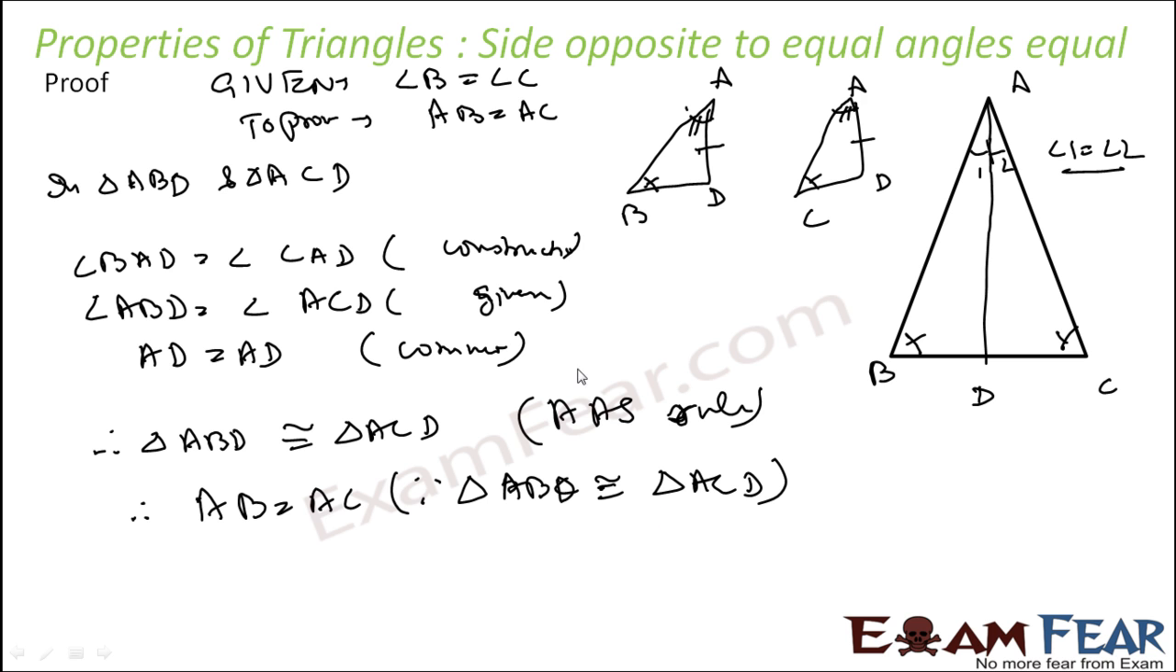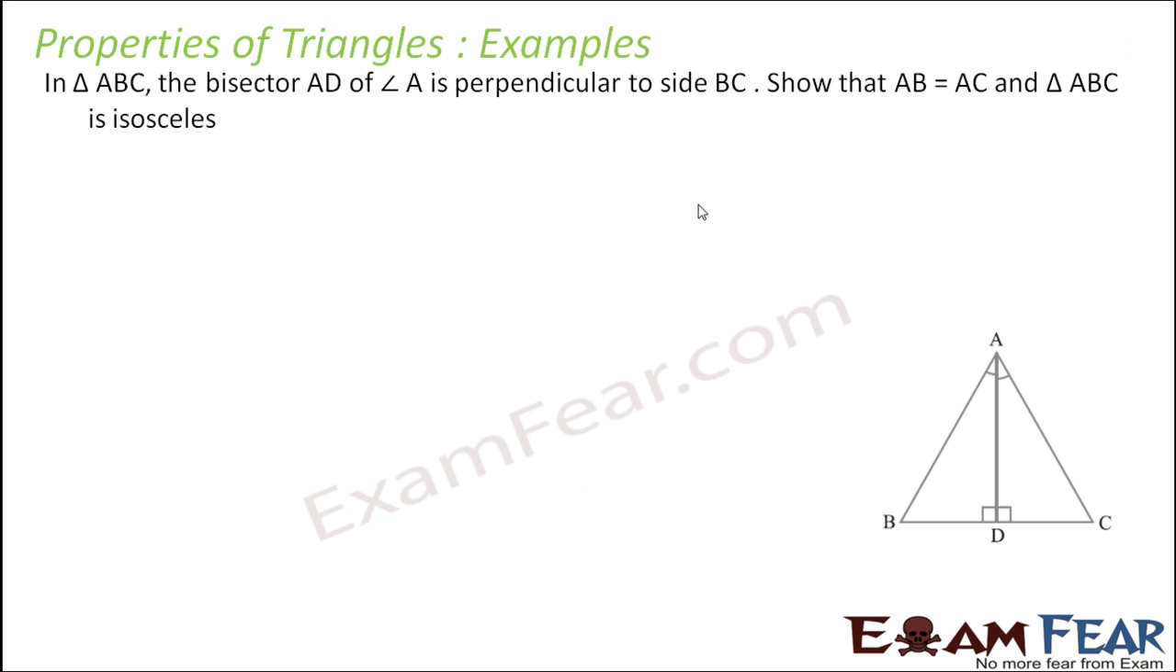Okay. Please note the corresponding sides will be equal. You can't say AB is equal to AD, or you can't say AD is equal to CD. Those things are not possible. Only corresponding sides: AB is equal to AC, AD is equal to AD, BD is equal to CD, angle B is equal to angle C, angle A is equal to angle A, angle D is equal to angle D. So that means it is a theorem. Let's take some examples based on these concepts now.